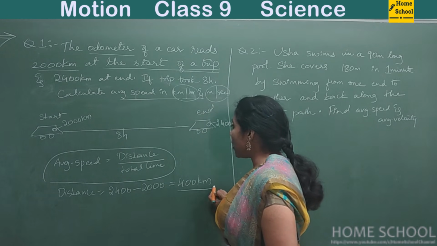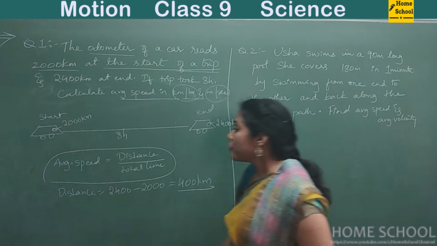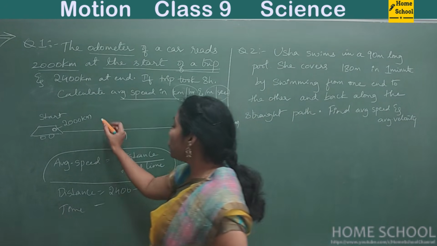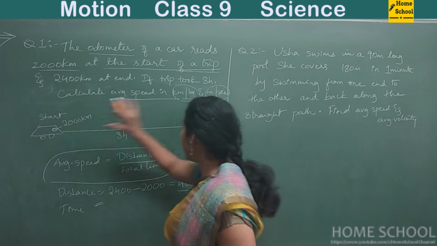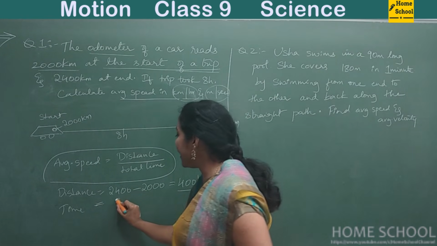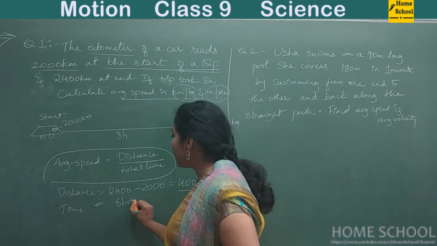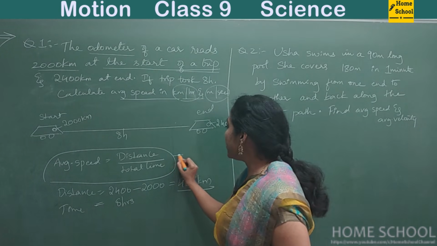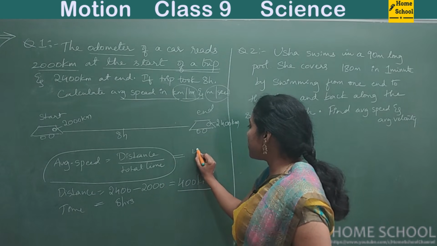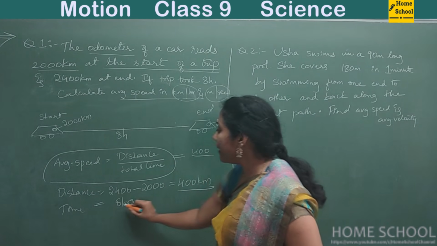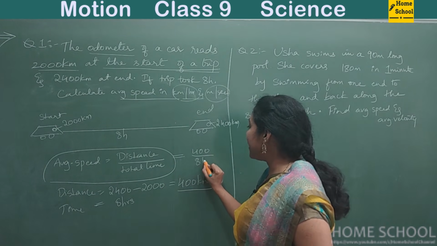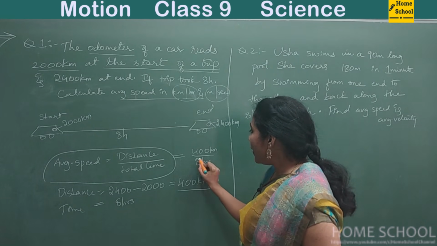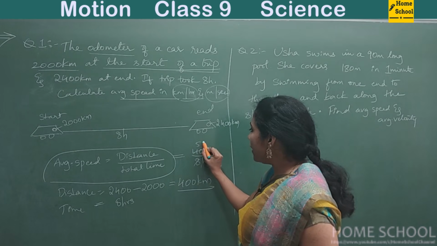So this is your distance. How much is the time that you took to travel from starting point to ending point? It is 8 hours, right? So substitute in this formula. Distance is 400 kilometers and time is 8 hours. 8 fives are 40, so 50.